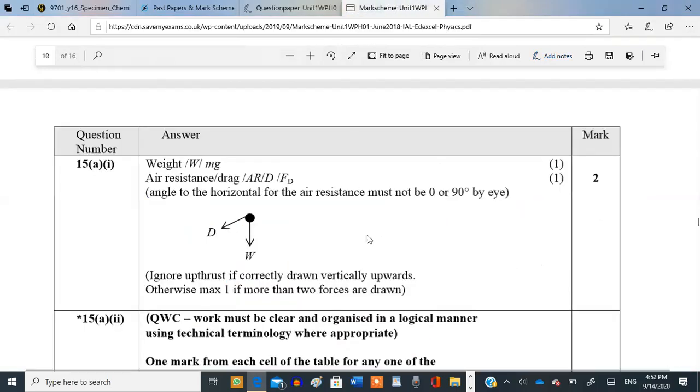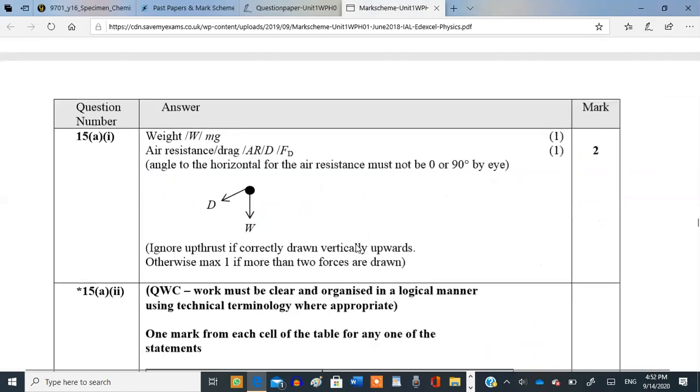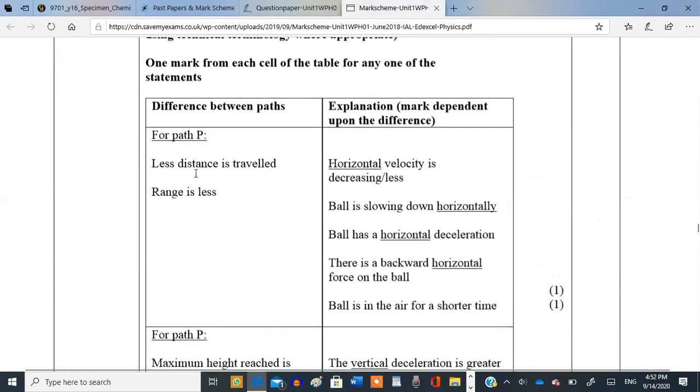So that's the answer given to us. These are actually the 2 points explained over here. He told us the lesser the distance traveled, meaning the range is less. Okay, 1 mark for writing this point. And then the horizontal component of velocity decreasing because of the frictional forces. The ball is slowing down horizontally, or the ball has a horizontal deceleration, or the ball has a backward horizontal force, or the ball is in the air for a shorter time. Any of these are acceptable. I think this is the most suitable one.